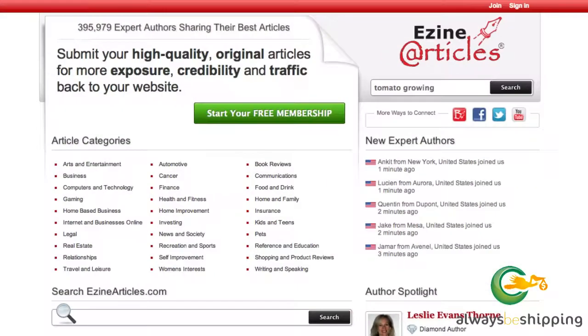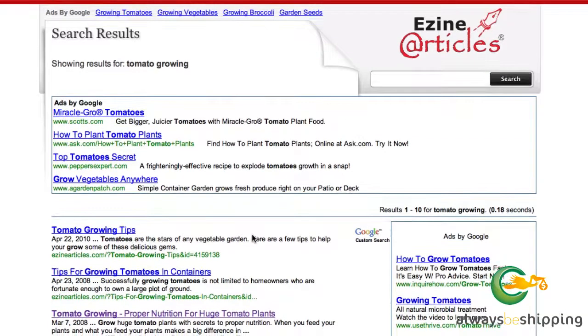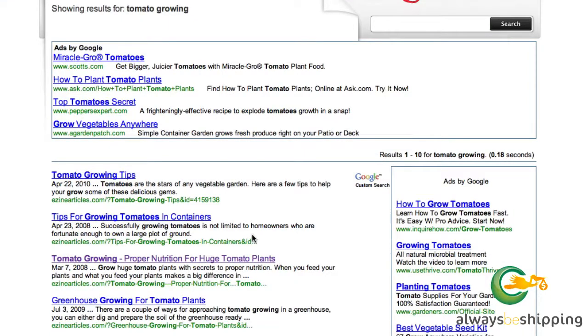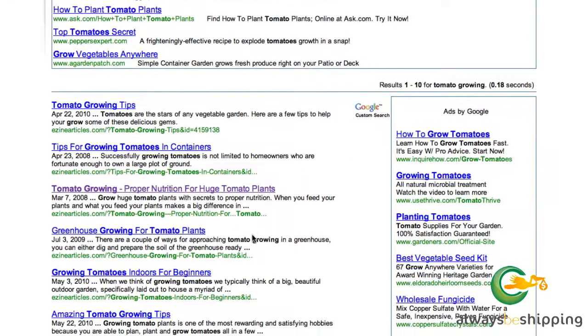So this is Ezinearticles, and it is probably the most well-known article directory. So we'll go ahead and start here to source some really great borrowed content for our fictional tomato growing site. I've entered tomato growing into the search box, and we'll go ahead and click search and see what we come up with.